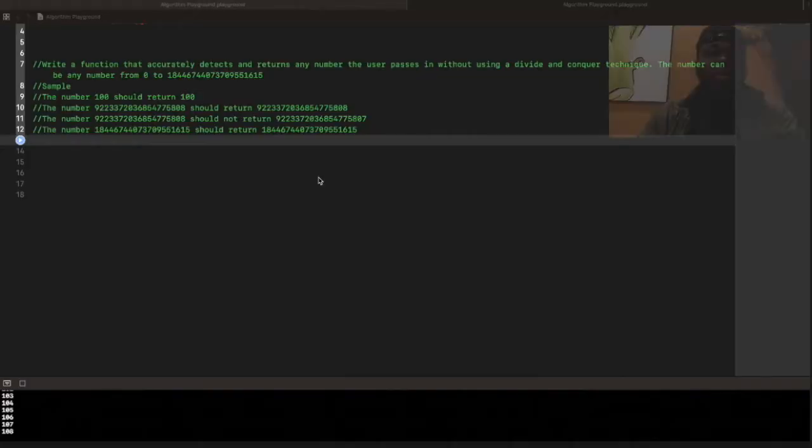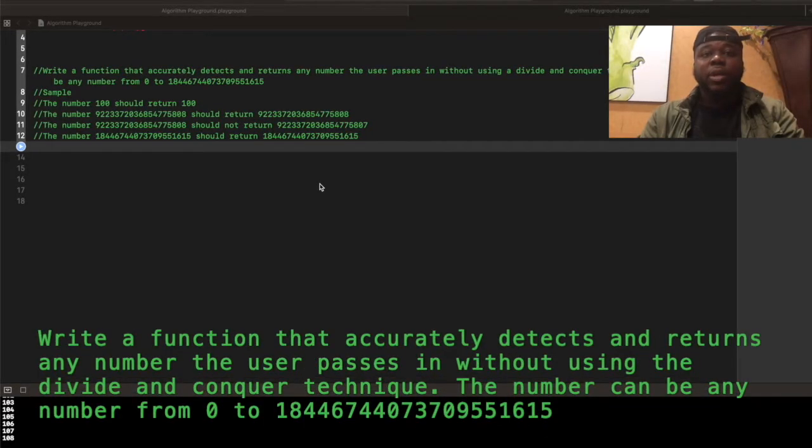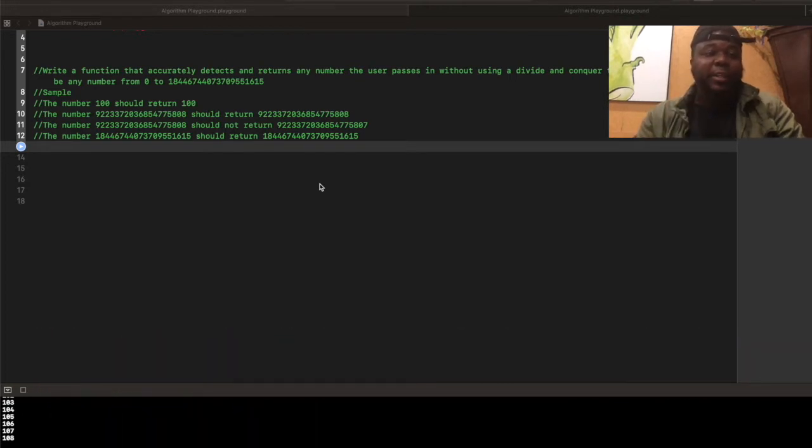So, without further ado, here we are. Let's start. Our problem states: write a function that accurately detects and returns any number the user passes in without using a divide and conquer technique. The number could be any number from 0 to 18 quintillion. Wow, Kevin, that's a large number. I'll explain that in a second.